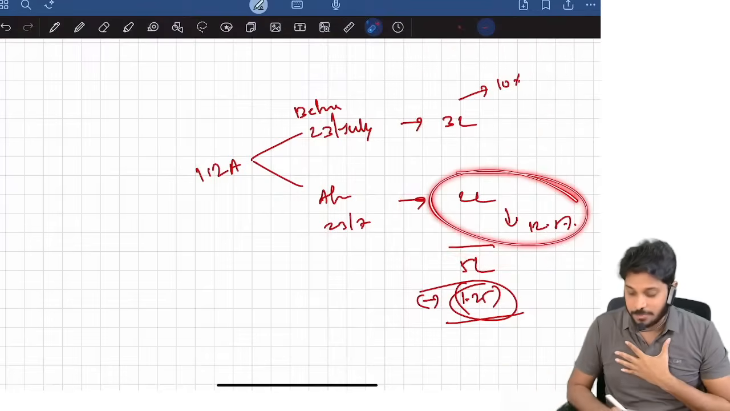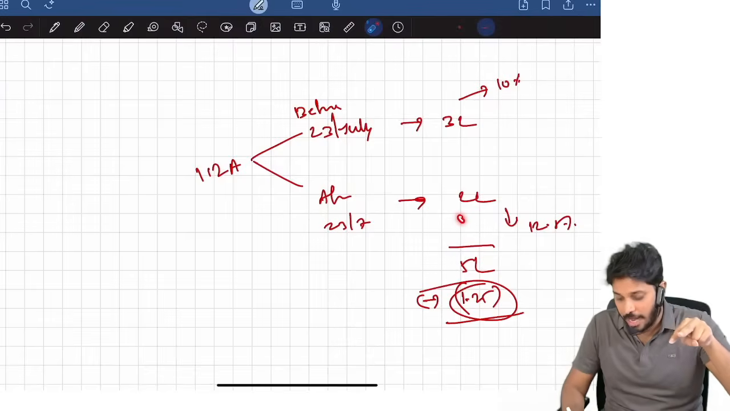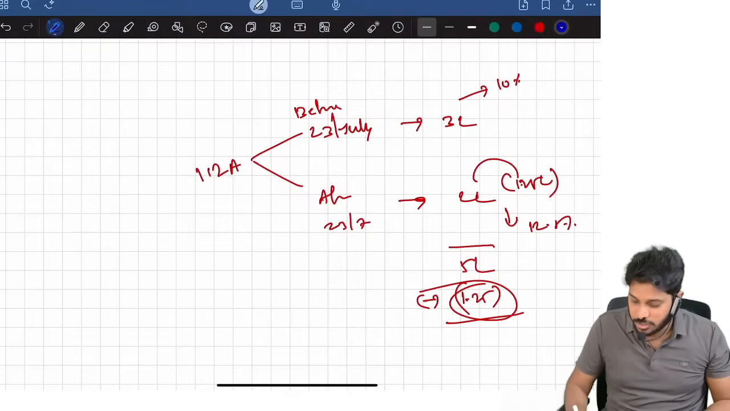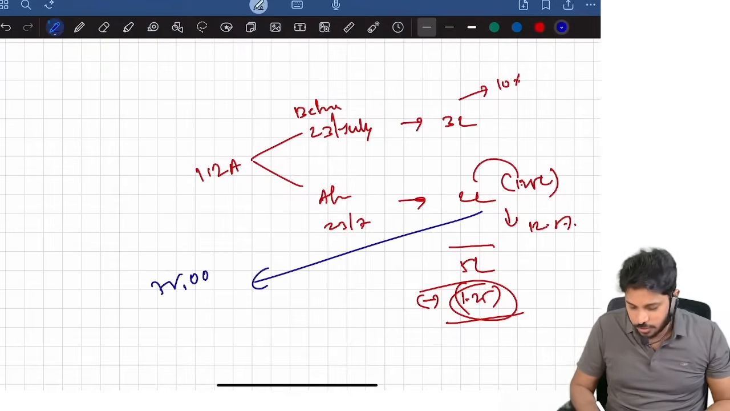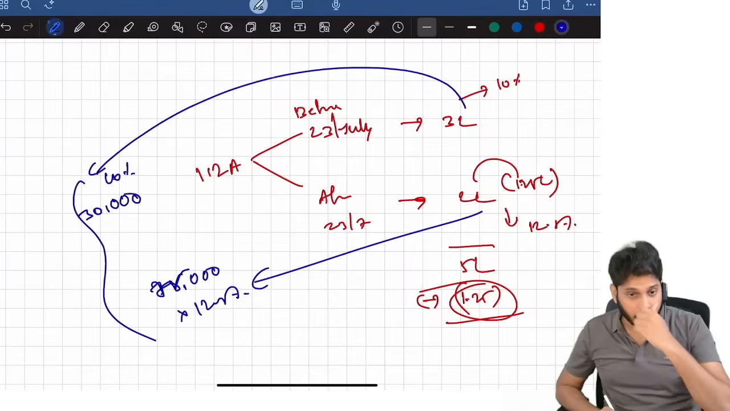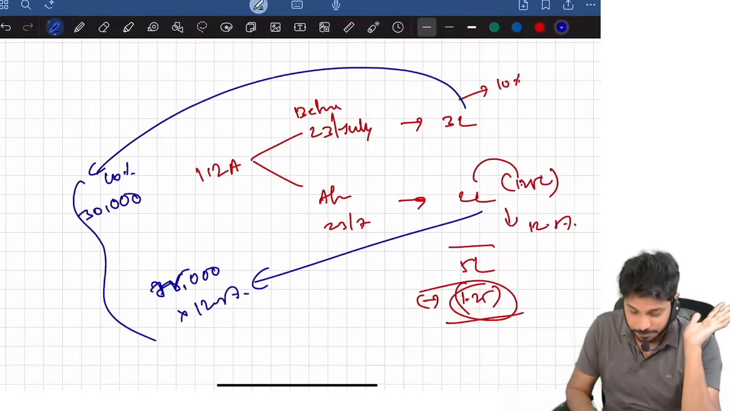But I recommend, because the tax rate is 12.5%, 2.5% extra, so I will set off the 1.25 lakh here. So the balance amount is what? 75,000, which is taxable at 12.5%. This 3 lakh I will tax at 10%, which is equal to 30,000. That's it. I hope I have given you a clear explanation on the 112A 1.25 lakh limit.